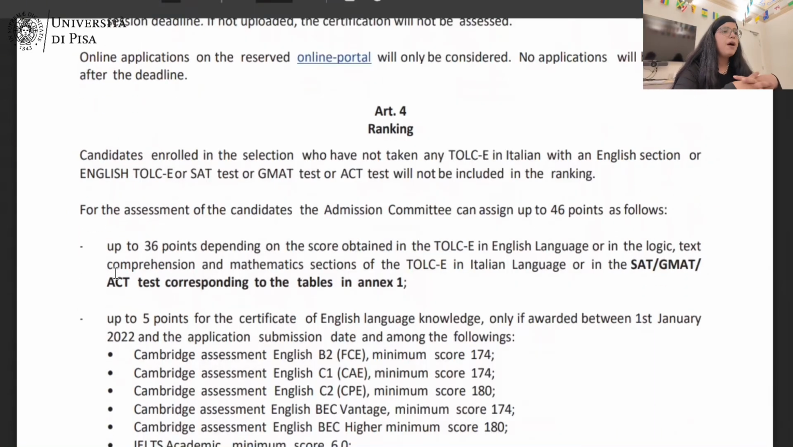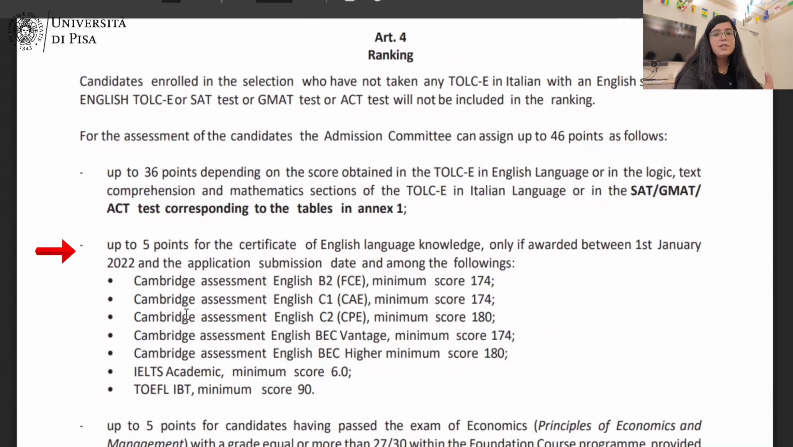Now, if you come to the ranking part, how the committee will decide: of course, it will be based on the ranking. Based on your score, you will be given a rank. The total assessment, the total points that the students will be given, is up to 46 points. Up to 36 points will be for the admission test. Up to 5 points will be for the English language certificate.